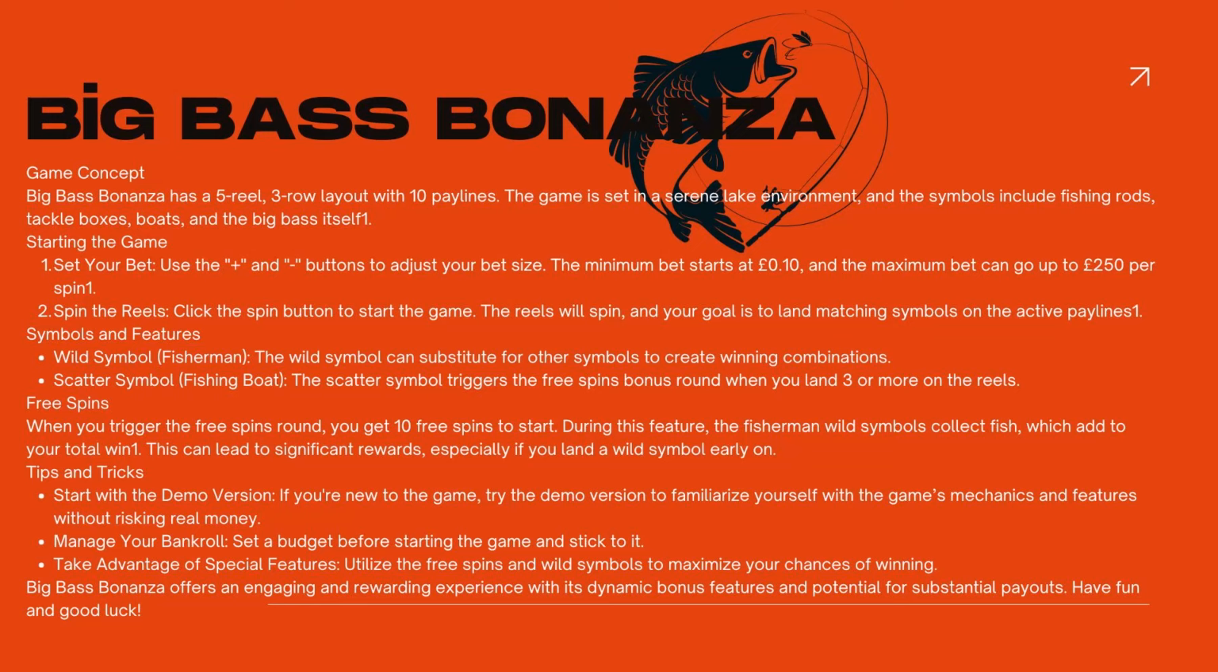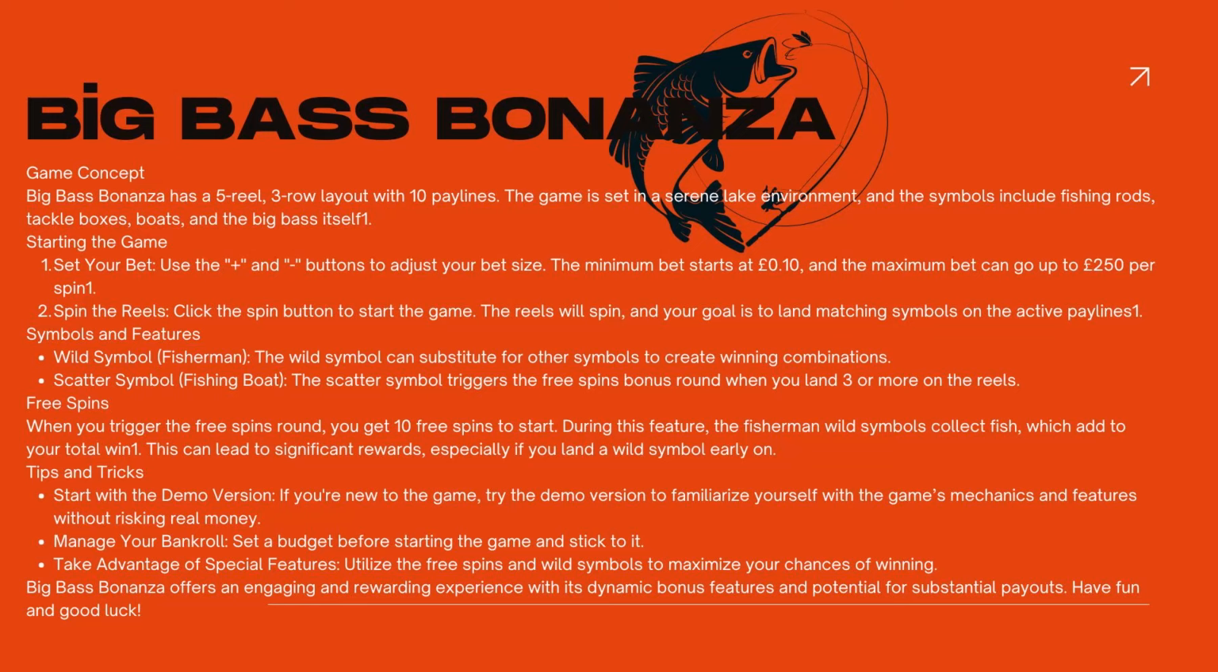Spin the reels. Click the spin button to start the game. The reels will spin, and your goal is to land matching symbols on the active pay lines. Symbols and features. Wild symbol, fisherman. The wild symbol can substitute for other symbols to create winning combinations. Scatter symbol, fishing boat. The scatter symbol triggers the free spins bonus round when you land 3 or more on the reels.